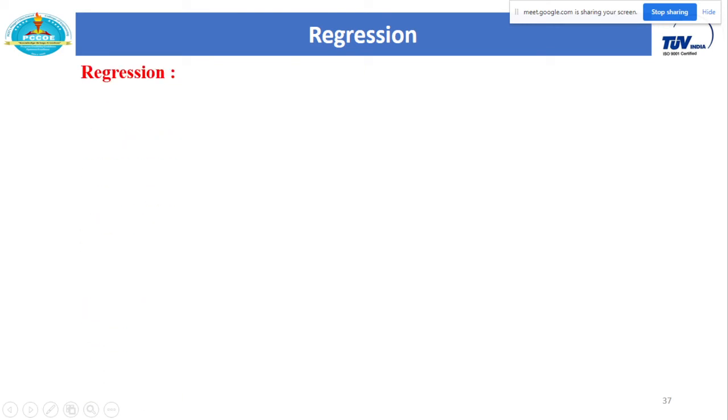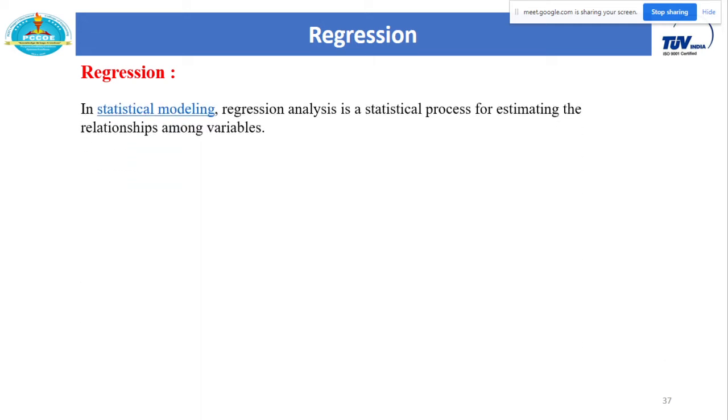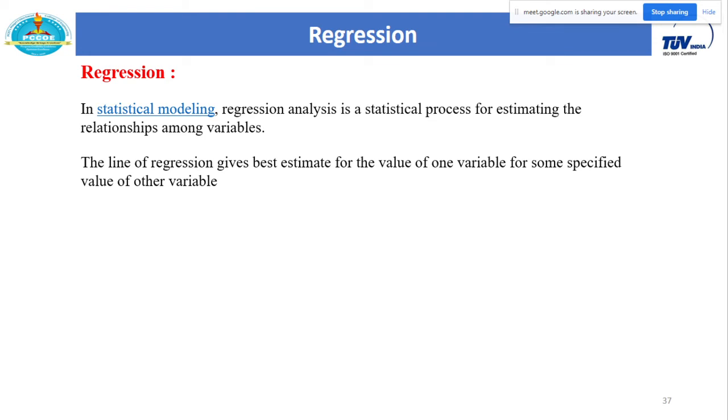Just quickly, I will tell you all the important MCQs as far as this last topic is concerned. From the last statistical tool, you will understand how we actually find the relationship between these two variables, x and y. So this is the last tool as far as syllabus is concerned, that is regression. In statistical modeling, regression analysis is a statistical process of estimating the relationship among the variables, and it is estimated by lines of regression.